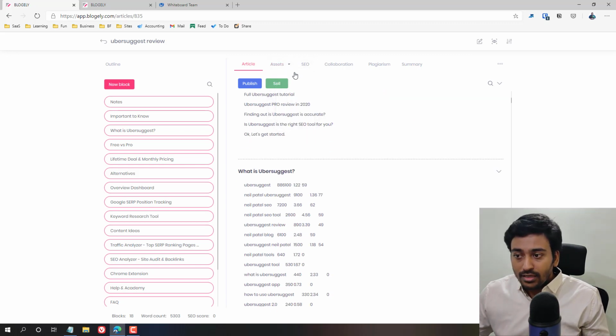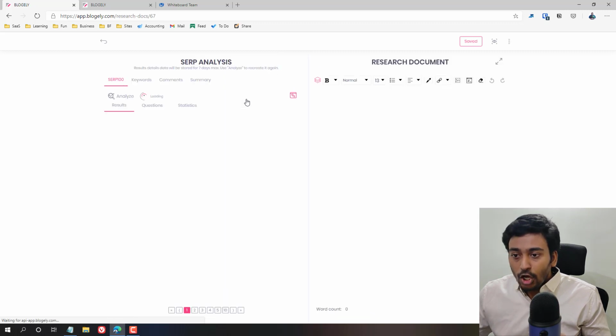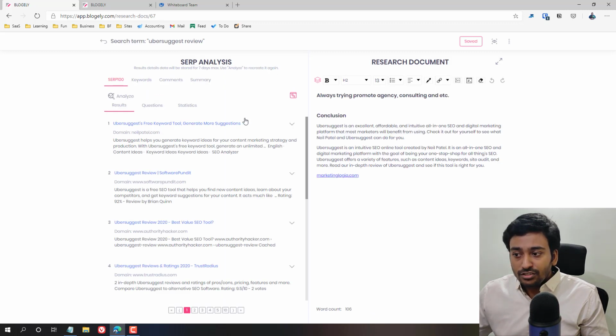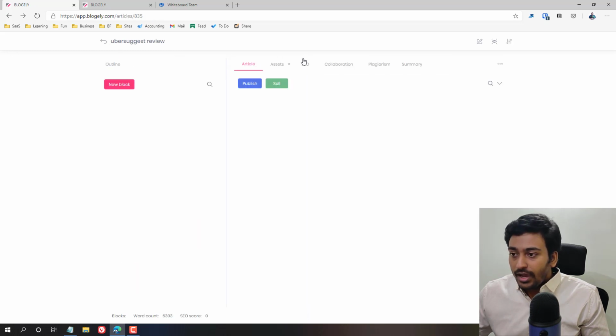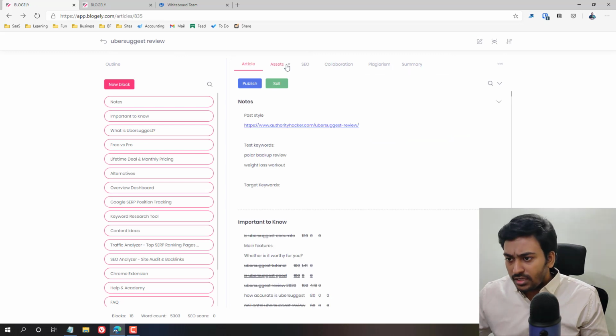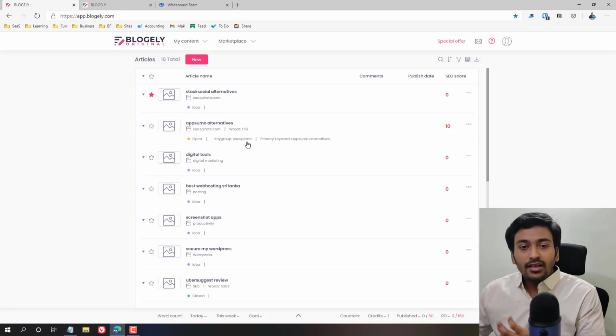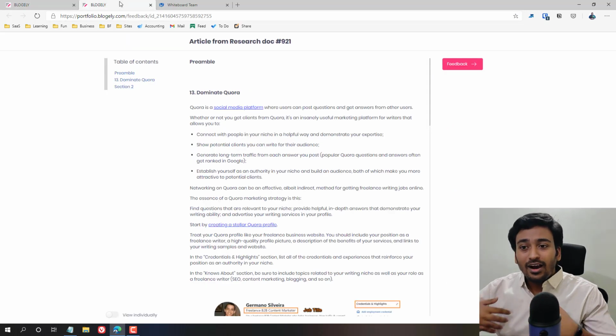If I go into the assets and go into the research purposes, you can see my Uber Suggest research document and all the things which I collected from here. You won't see other stuff because I haven't used it for that, but I think the library might be there. Let's see. Okay, you can see the Excel. I have tried to organize notes and everything, and all these things will be showing here. And that's how you manage and create an article, at least how I am using Blockly for that.